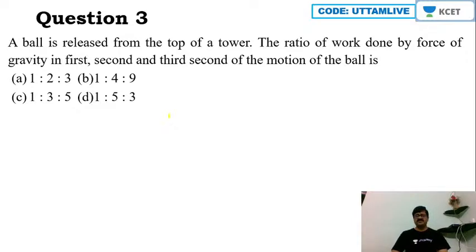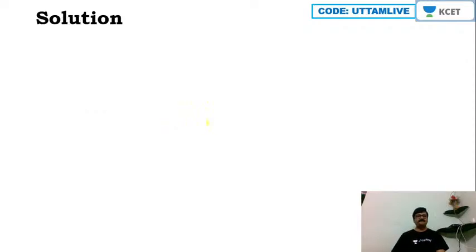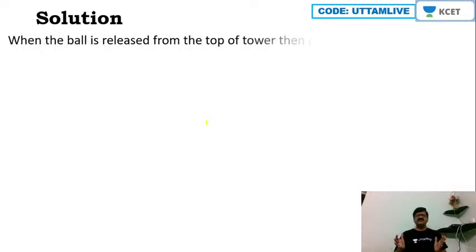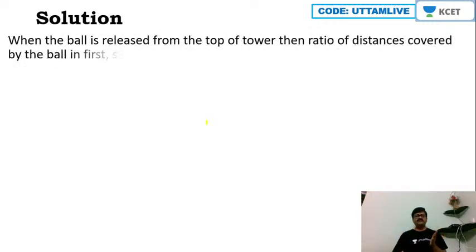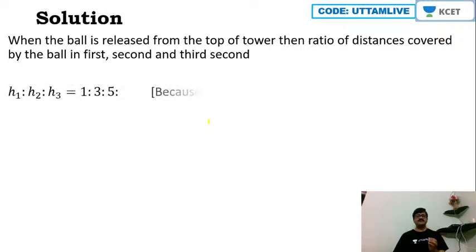A ball is released from the top of a tower. The ratio of work done by force of gravity in first, second and third second of the motion. Okay, so very beautiful problem it is. See here, when the ball is released from the top of the tower, the ratio of distances covered by the ball in first, second and third second, we can calculate it as h1 is to h2 is to h3.